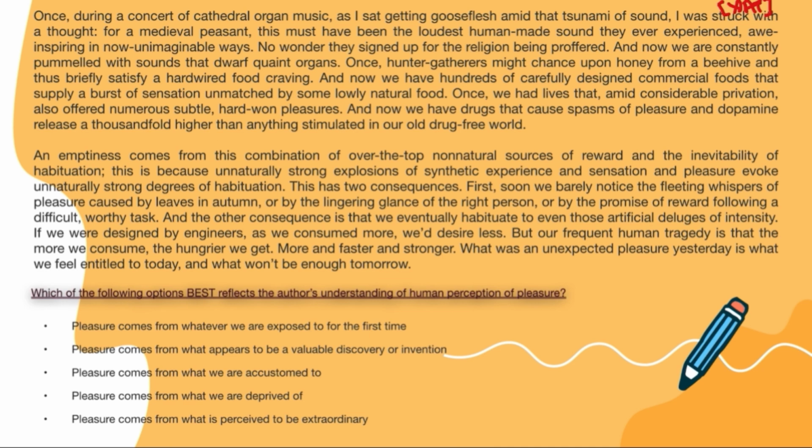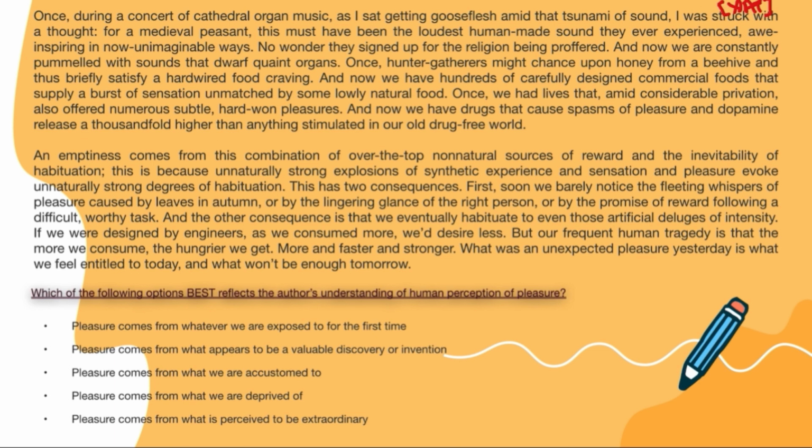So this passage, I think, is basically reflecting on how modern experiences enhanced by technology and synthetic creations have altered our perception and capacity for pleasure when compared to simpler pastimes. Breaking down this passage into paragraphs, we can understand some key points. The first paragraph is talking about cathedral organ music, which used to once represent the pinnacle of human-made sound. Medieval peasants would have been deeply impressed by these kinds of experiences, and possibly it also influenced their beliefs.